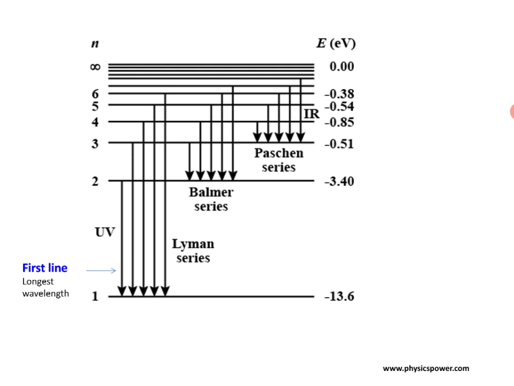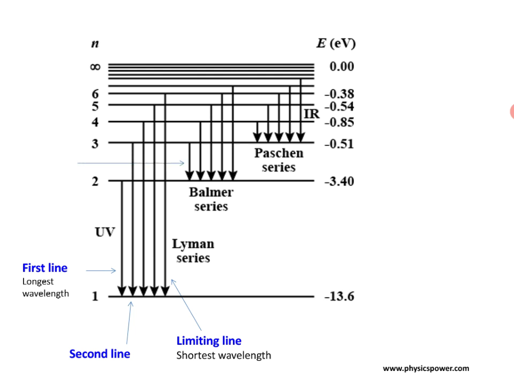Next, this one, second line. Similarly, the last one, if electron jumps from higher, here it is showing from 6, but actually it is from infinity, then we call that a limiting line. So the limiting line has more energy, more frequency, in the sense shortest wavelength.